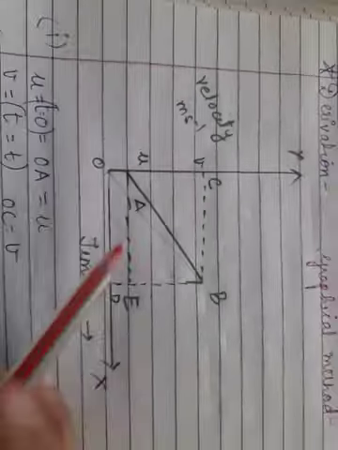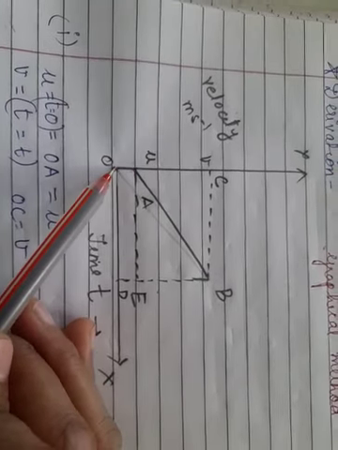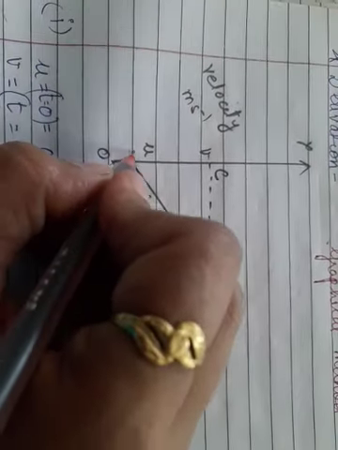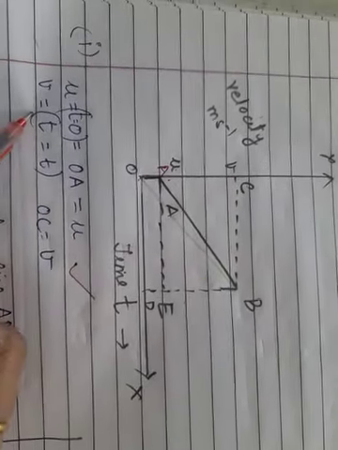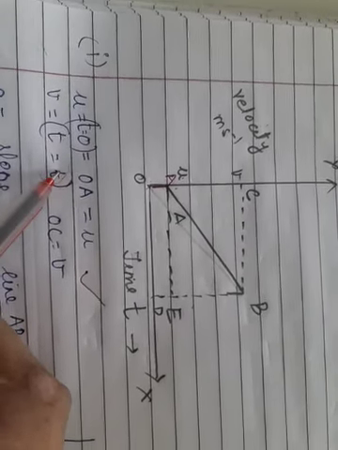From the graph itself you can see it. At time t equals 0, the initial velocity is u. OA is my initial velocity, which is u. Then at time t, the final velocity.